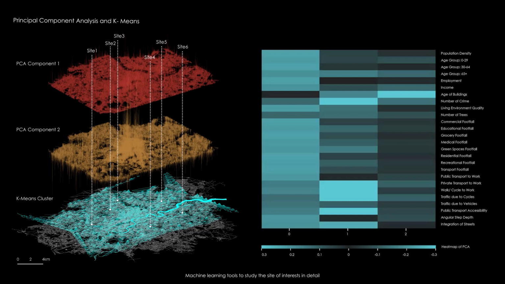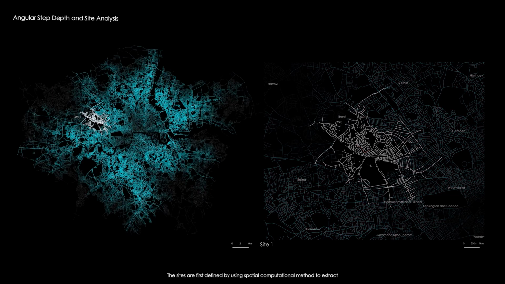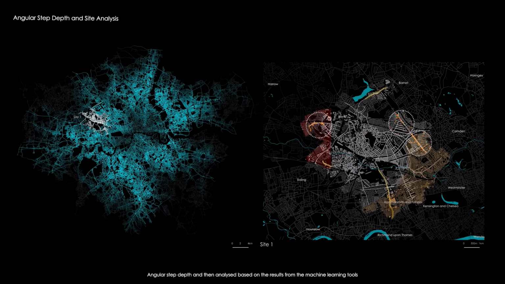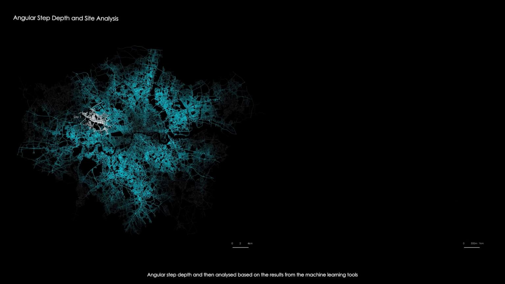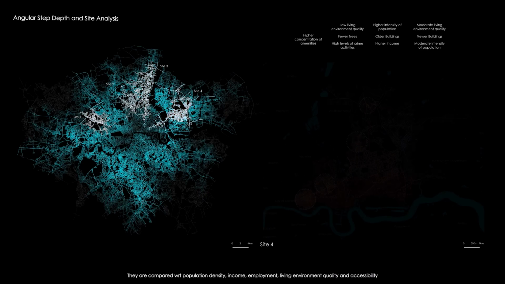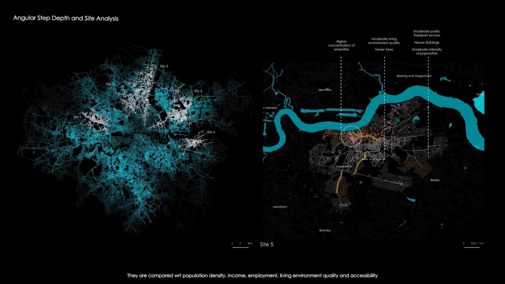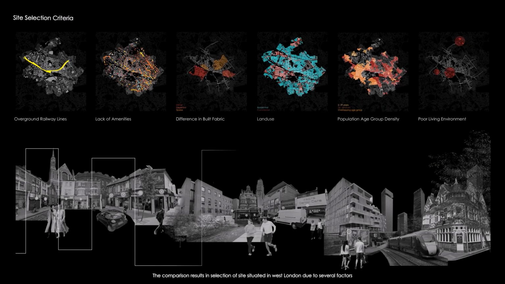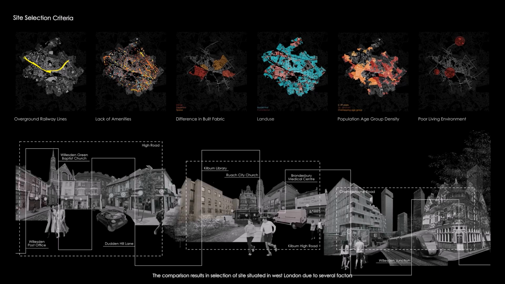The sites are first defined by using a spatial computational method to extract angular step depth and then analyzed based on the results from the machine learning tools. They are compared with respect to population density, income, employment, living environment quality, and accessibility. The comparison results in selection of sites situated in West London due to several factors.